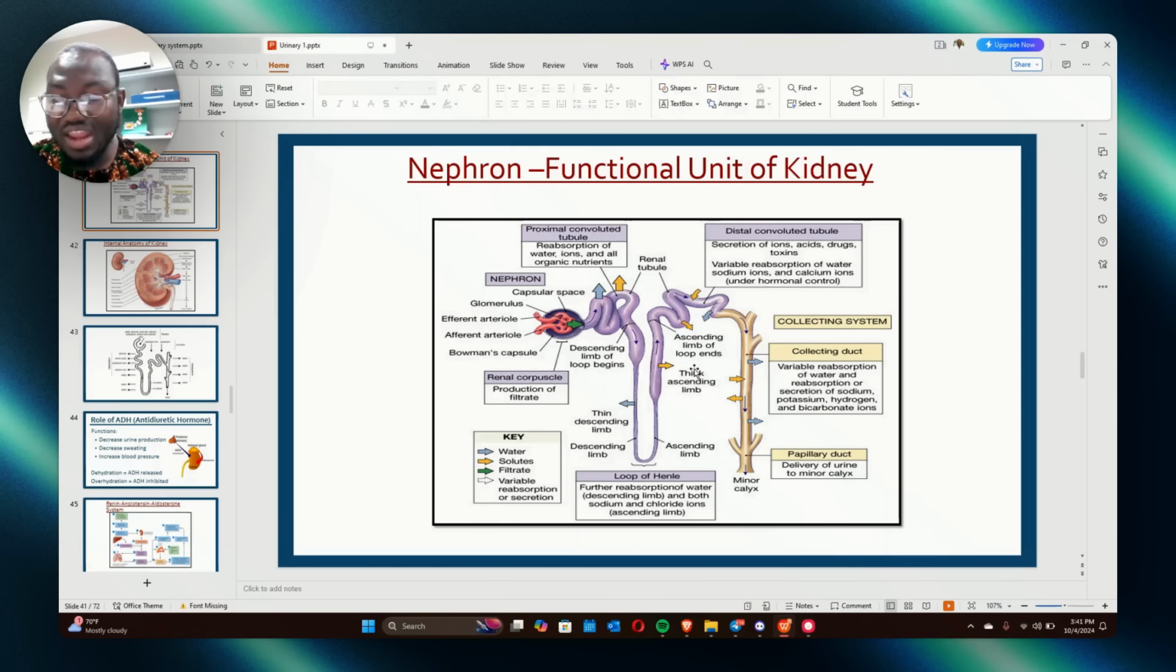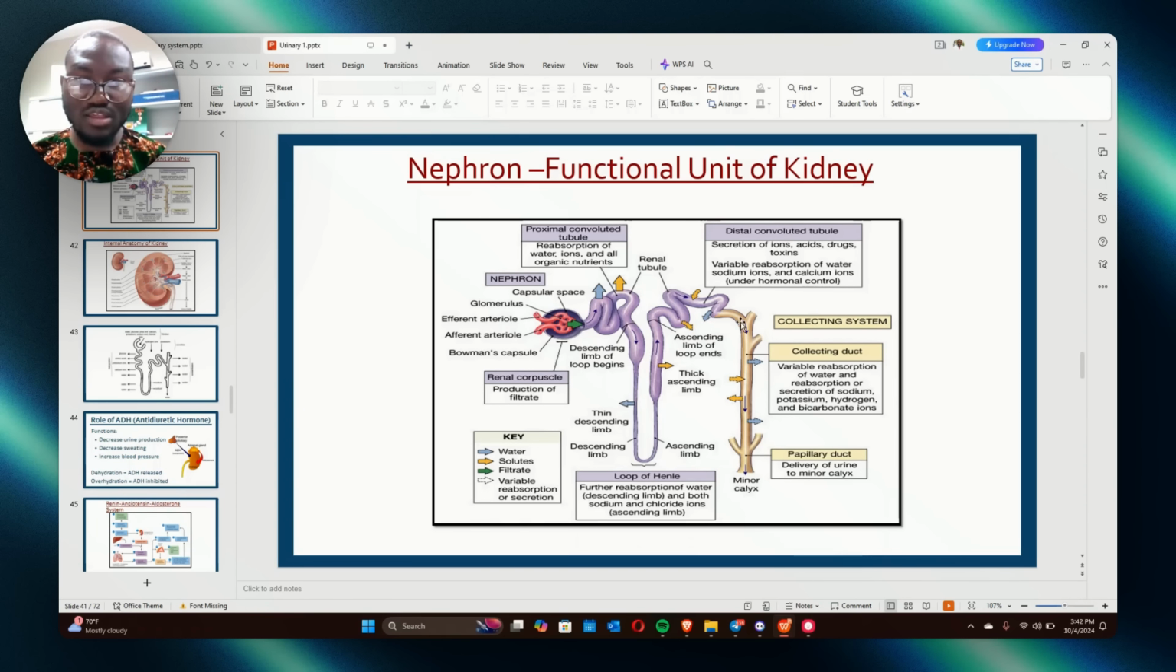Like water, like urea, like sodium chloride, like sodium, like potassium. A whole lot of things are reabsorbed. Do you understand? So things that are not okay. So let's talk about what happens in the proximal convoluted tubule. All right, a lot of things are reabsorbed.